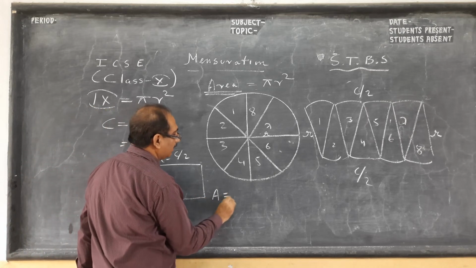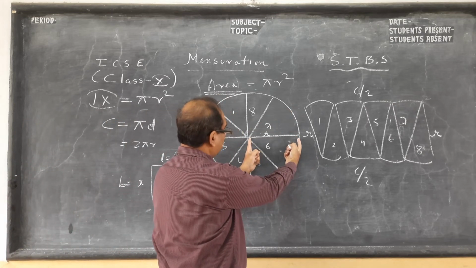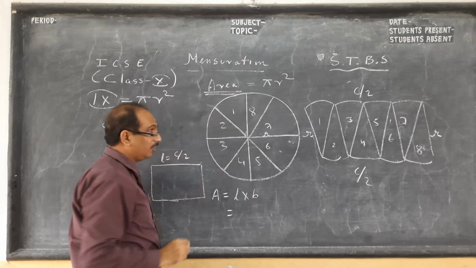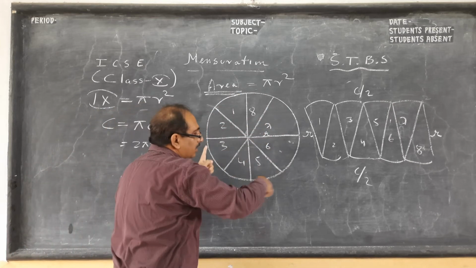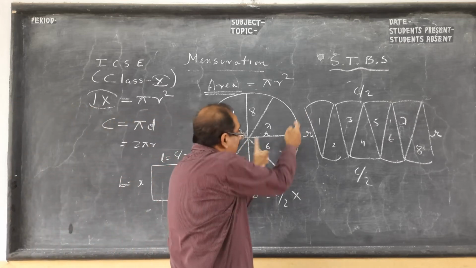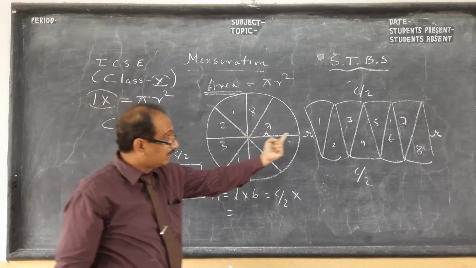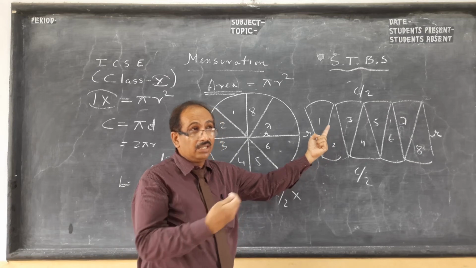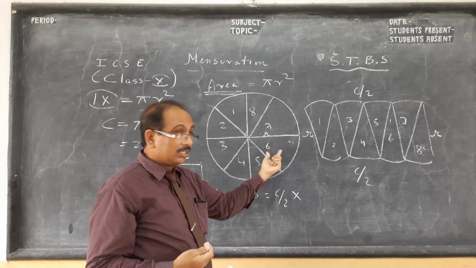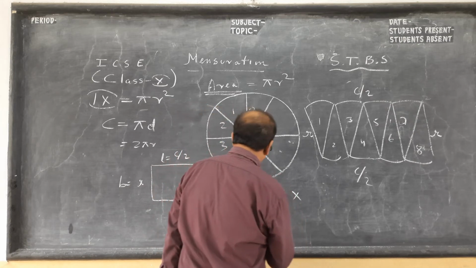So what is the area of the rectangle? Area is length into breadth. What is the length of this rectangle? C by 2, half of circumference. And what is the breadth? Radius. See, I have arranged this. The more pieces in the circle, the more sectors, this will look like a rectangle. You will see the limit concept in class 11 and 12 calculus. The smaller the sector, if it reaches very small, this will become like a rectangle. What is the breadth? r.